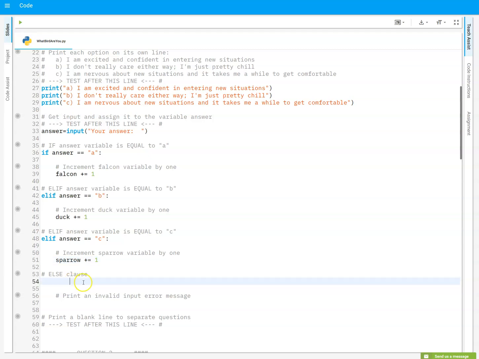And then the else clause is important because they may not answer things correctly. So we'll go else, colon, good, and then we'll say print, "I'm sorry, that was not valid input." An exclamation point there. Good. Now, let's see. Let's test after this line. Let's check it out.